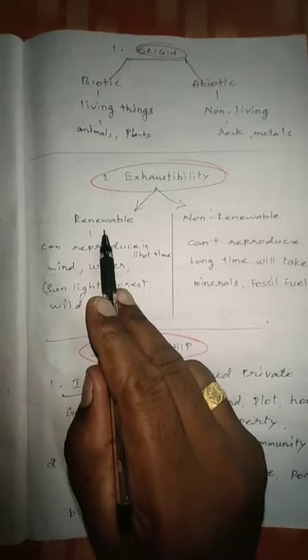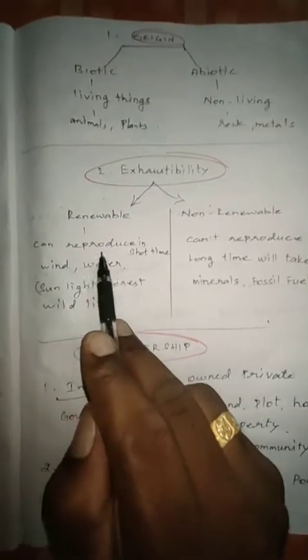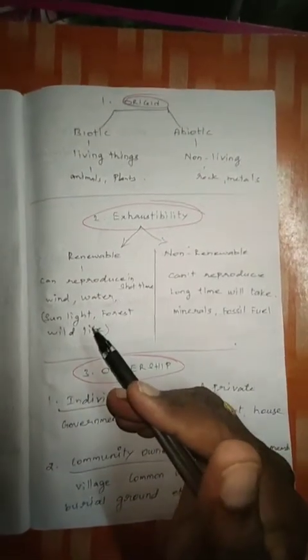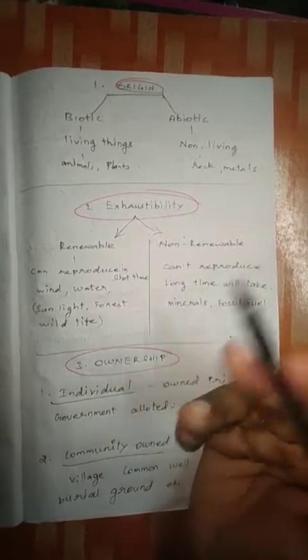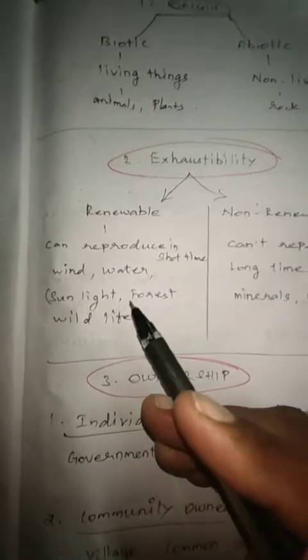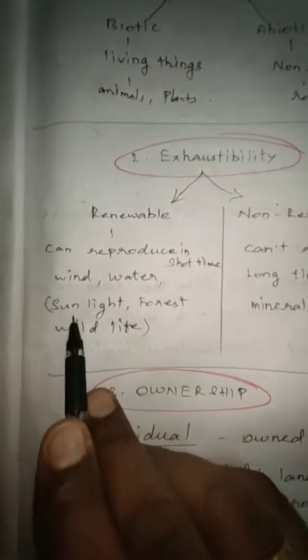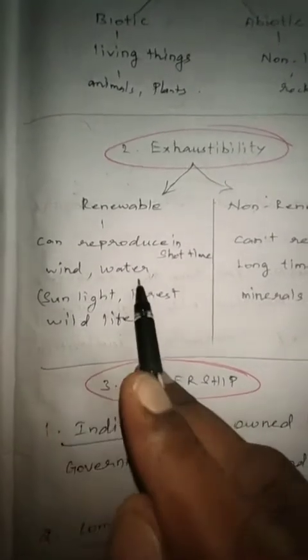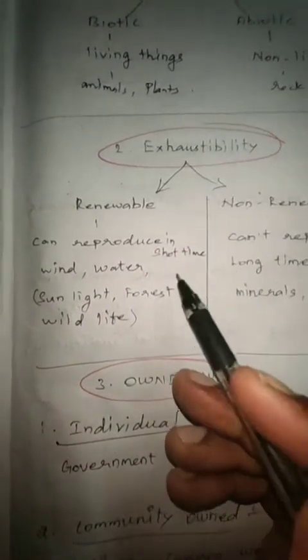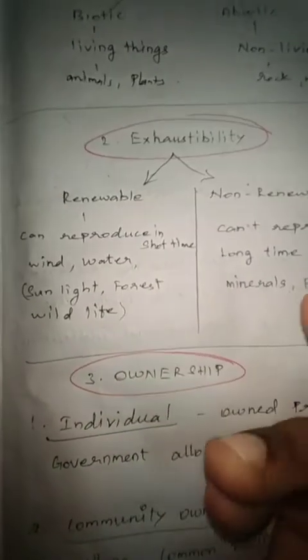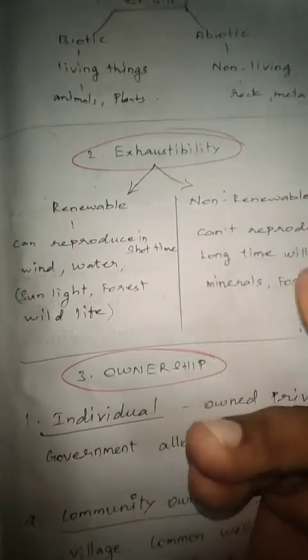For example, renewable resources can be reproduced in a short time, within 10 years, 20 years or 50 years, or even daily. That is called renewable resources. For example, sunlight. If we take the sunlight today, tomorrow also we can take the sunlight. And forest: if we cut the tree, we can plant a tree the next day.